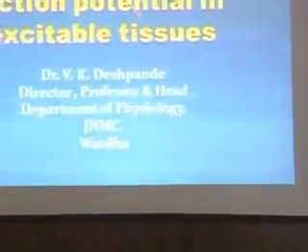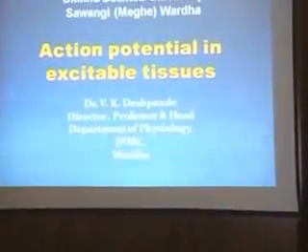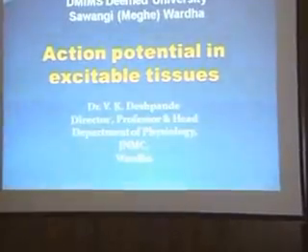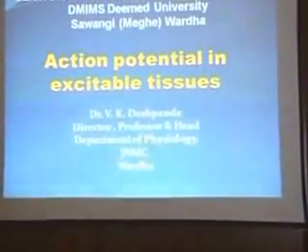Today we will be learning about the action potential in the excitable tissues. The commonest examples of excitable tissue are the muscles and the nerves.